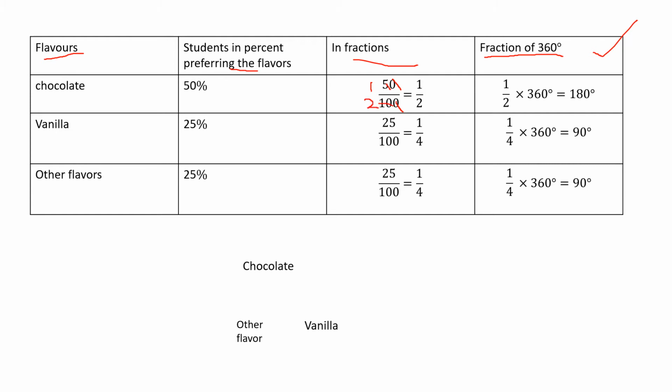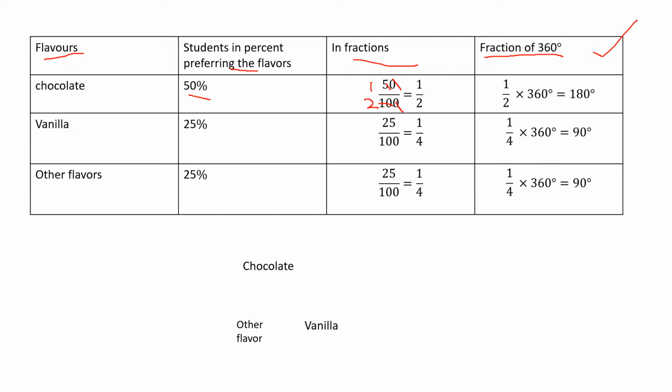Okay, for example, in some problems they won't give it in percentage. They'll say the total number of students is 75, and in that, 50 children like chocolate. So how will you write this fraction? You will write 50, and what is the total given? Already the total is given in the question, 75. So you will write 50 divided by 75. Here they have given it in percentage, so it is easy. You know how to find the fractions, right? So 50 divided by 100, cancel it and write.